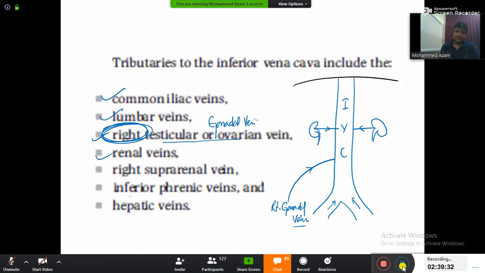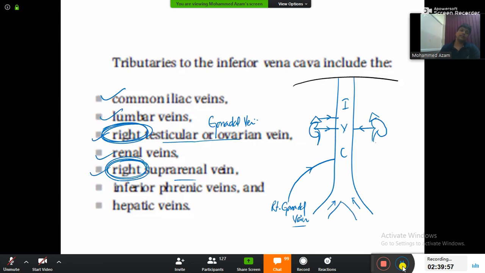And again there is an important thing to note down. It's only the right suprarenal. That means the suprarenal gland here and the suprarenal gland here. From the right suprarenal gland only, the right suprarenal vein will drain here, not the left one, only the right.